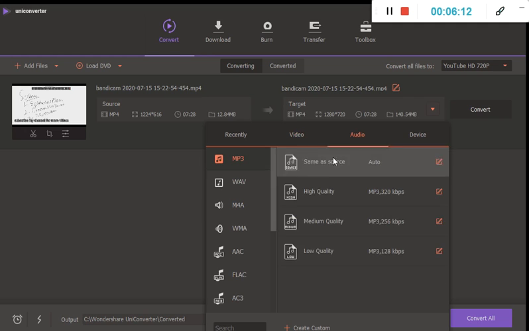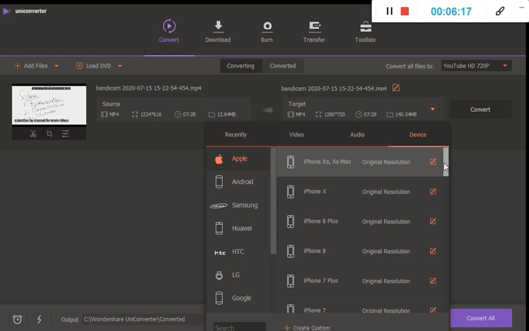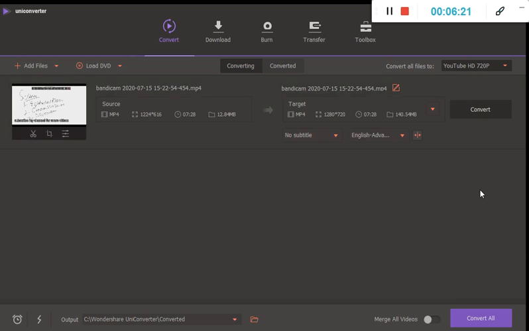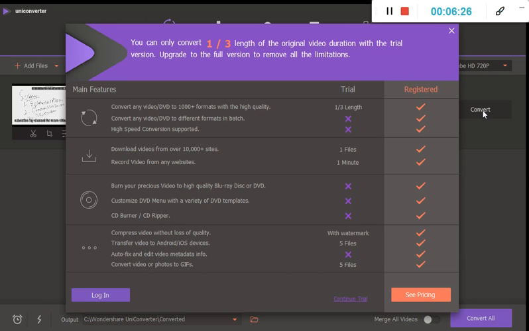You can also choose audio over here, like your video quality and the device over which you want to convert. Fine. And after that you will click on convert. I have selected the UPHD 720p. Now this page will appear, and it will show you whether you are using the free trial, or you may log in to its original website. This is actually the original Wondershare UniConverter software.